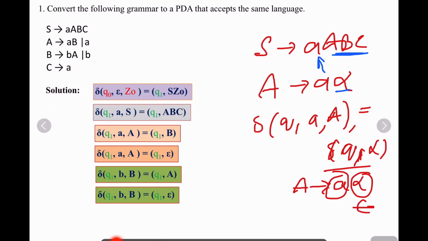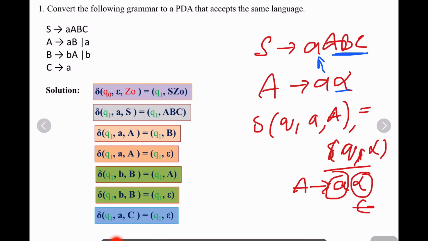This is also similar to the B gives B, A gives small a. Right? How do you write that? Delta of Q1 comma A and C is equal to Q1 comma epsilon. Right? So we follow the step 1, step 2 and step 3. Right? What is the step 4? Step 4 is all this production is over.